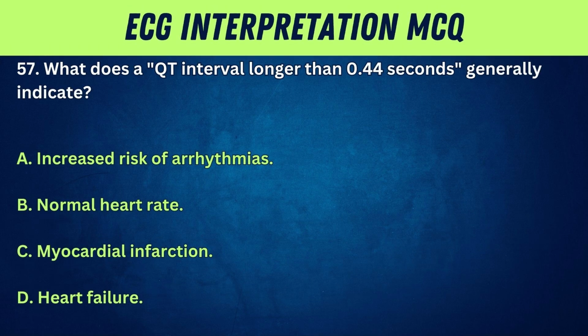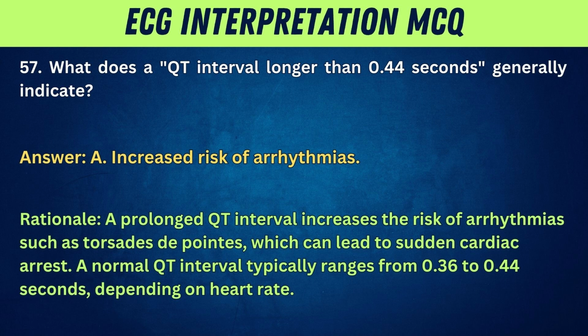57. What does a QT interval longer than 0.44 seconds generally indicate? A. Increased risk of arrhythmias. B. Normal heart rate. C. Myocardial infarction. D. Heart failure. Answer: A. Increased risk of arrhythmias.